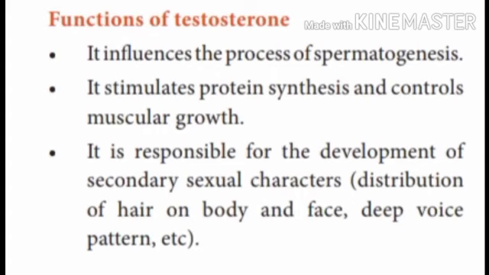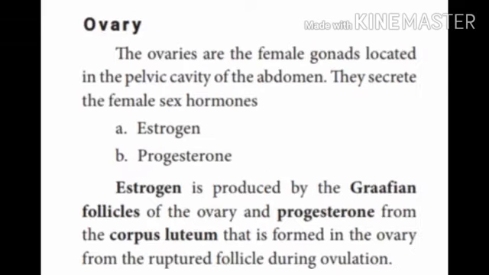Let's now look into the female reproductive gonad, the ovary. Ovaries are the female gonads located in the pelvic cavity of the abdomen. They secrete the female sex hormones, estrogen and progesterone. Estrogen is produced by the Graafian follicles of the ovary and progesterone from the corpus luteum. So you have to know where these hormones are produced.